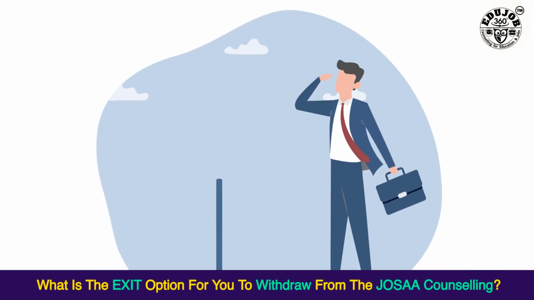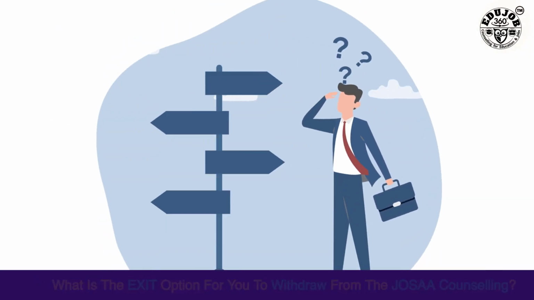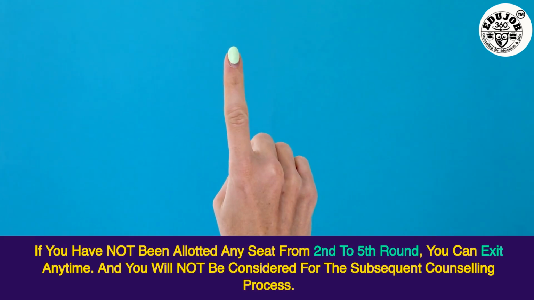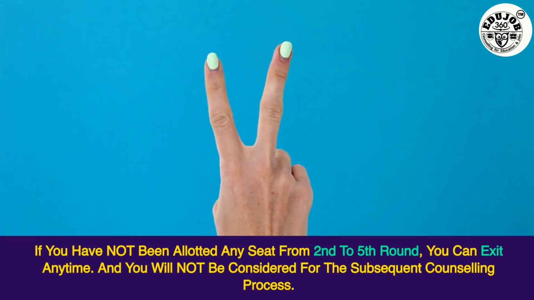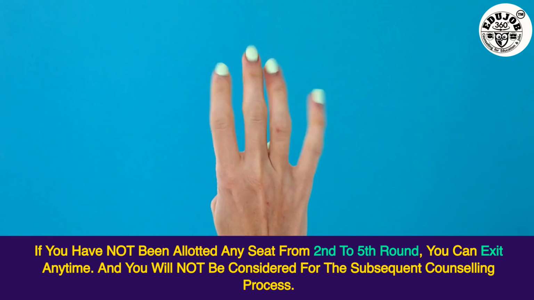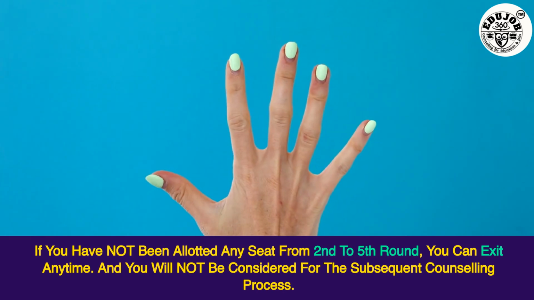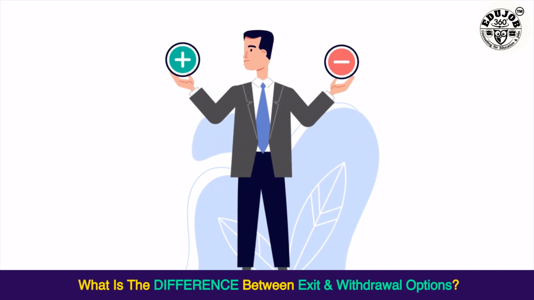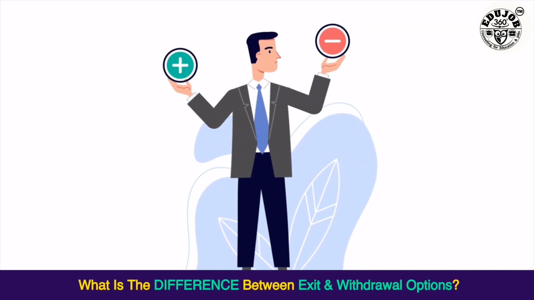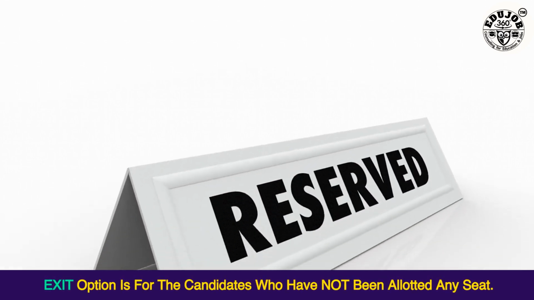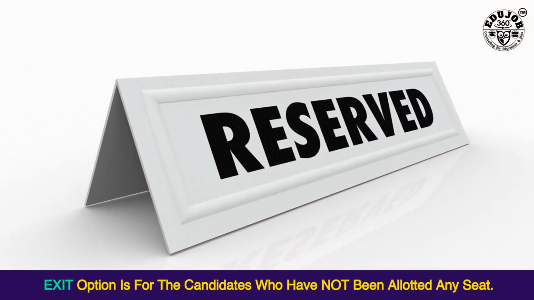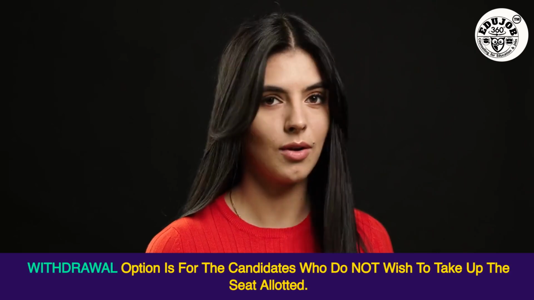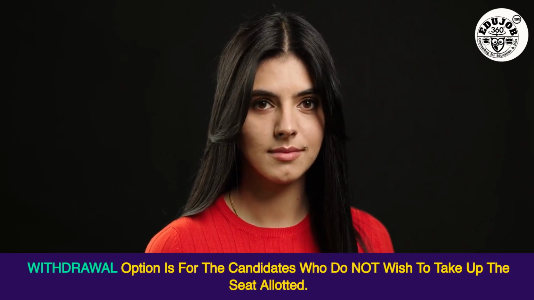What is the exit option for you to withdraw from the JoSAA Counselling? If you have not been allotted any seat from 2nd to 5th round, you can exit any time, and you will not be considered for the subsequent counseling process. What is the difference between exit and withdrawal options? Exit option is for the candidates who have not been allotted any seat. Withdrawal option is for the candidates who do not wish to take up the seat allotted.